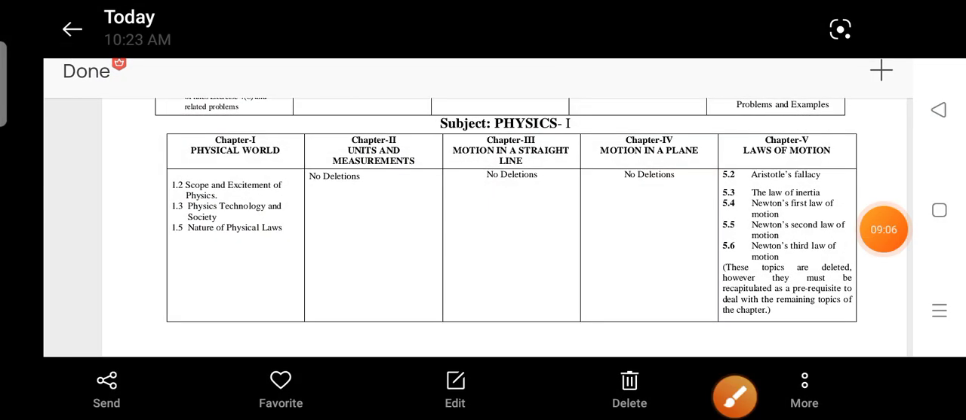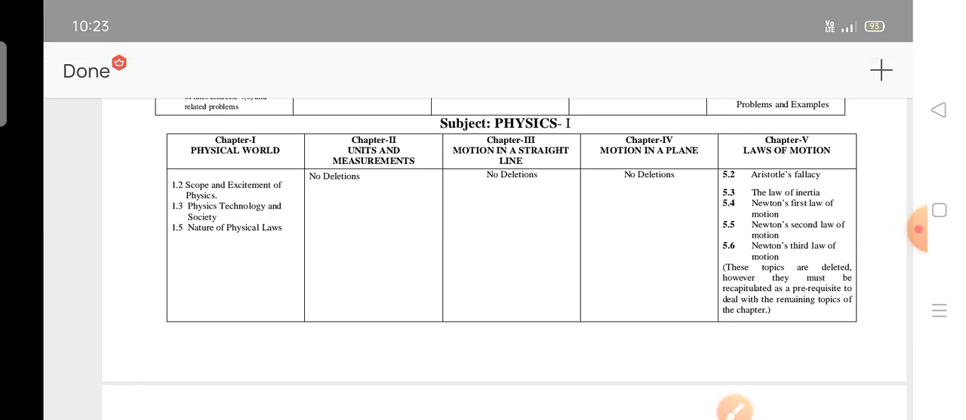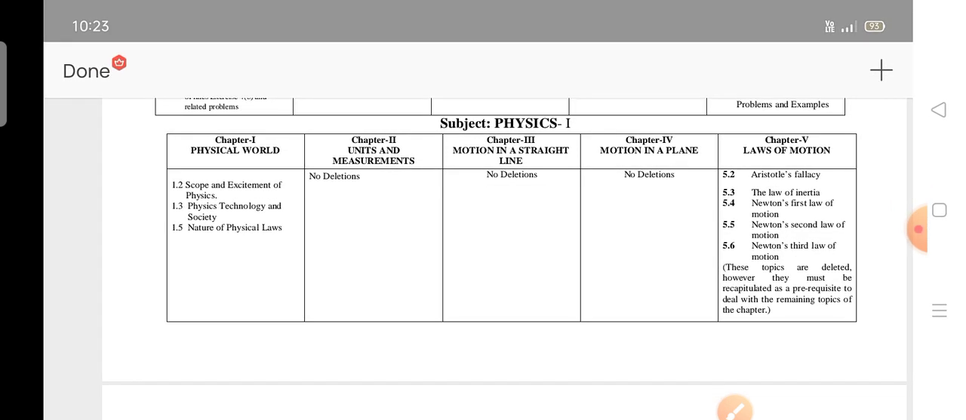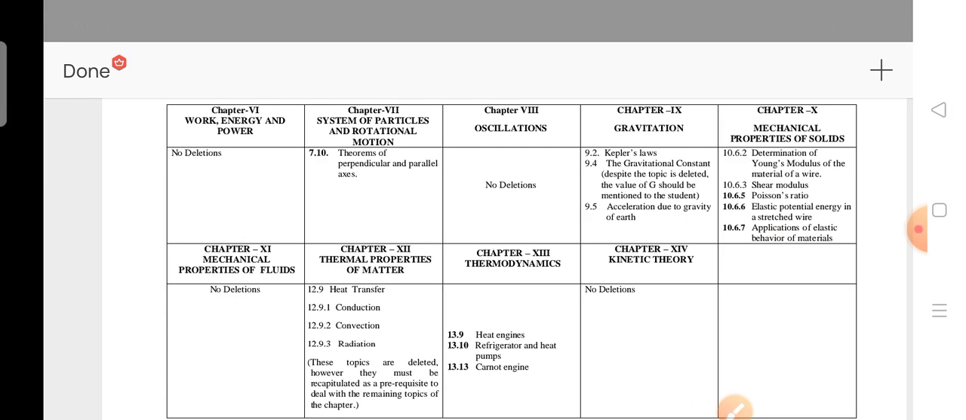We have 14 units. In these, there are no deletions in the second, third, fourth, sixth, eighth, 11th and 14th units; these 7 units you have to read completely. Coming to the rest: in the first unit, 3 topics deleted. Fifth unit, 5 topics deleted. Seventh unit, 1 topic deleted. Ninth unit, 3 topics deleted. 10th unit, 5 topics. 12th unit, 4 topics deleted. And 13th unit, 3 topics are deleted.